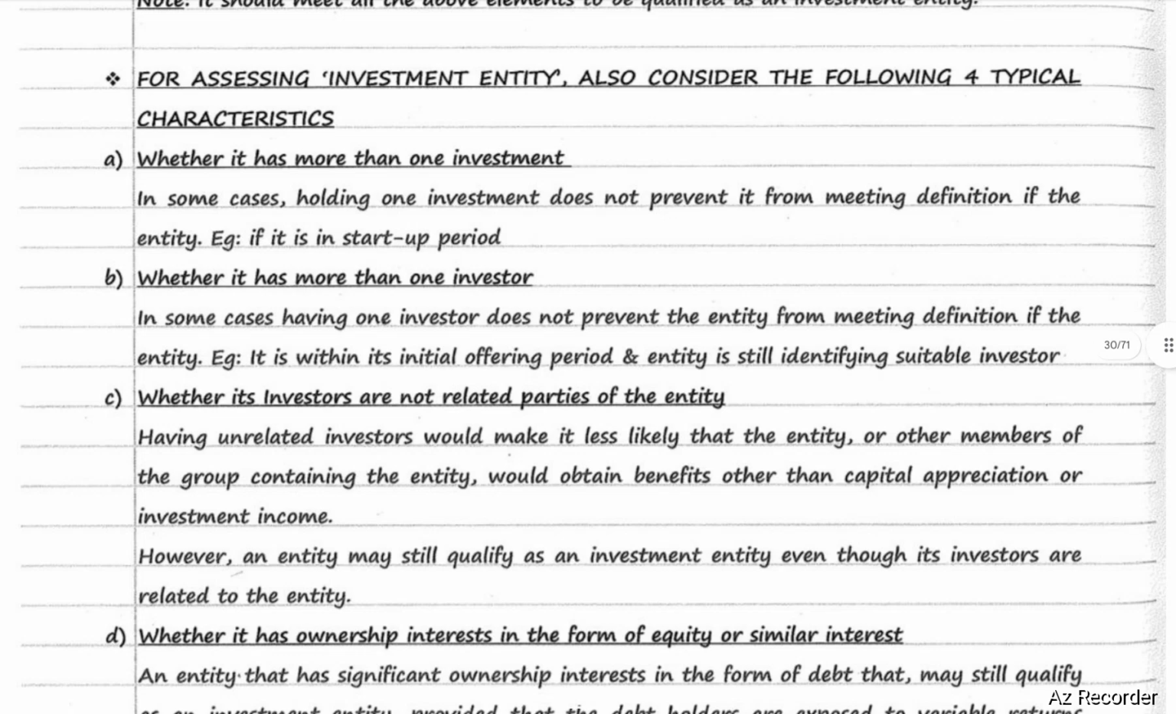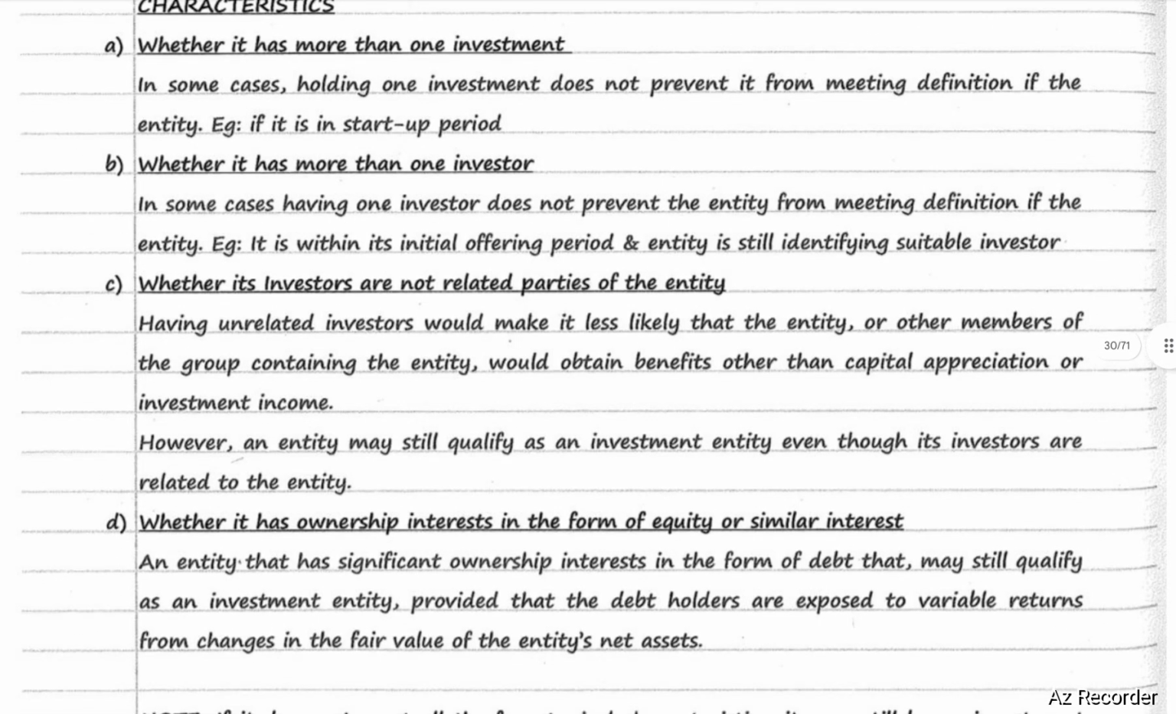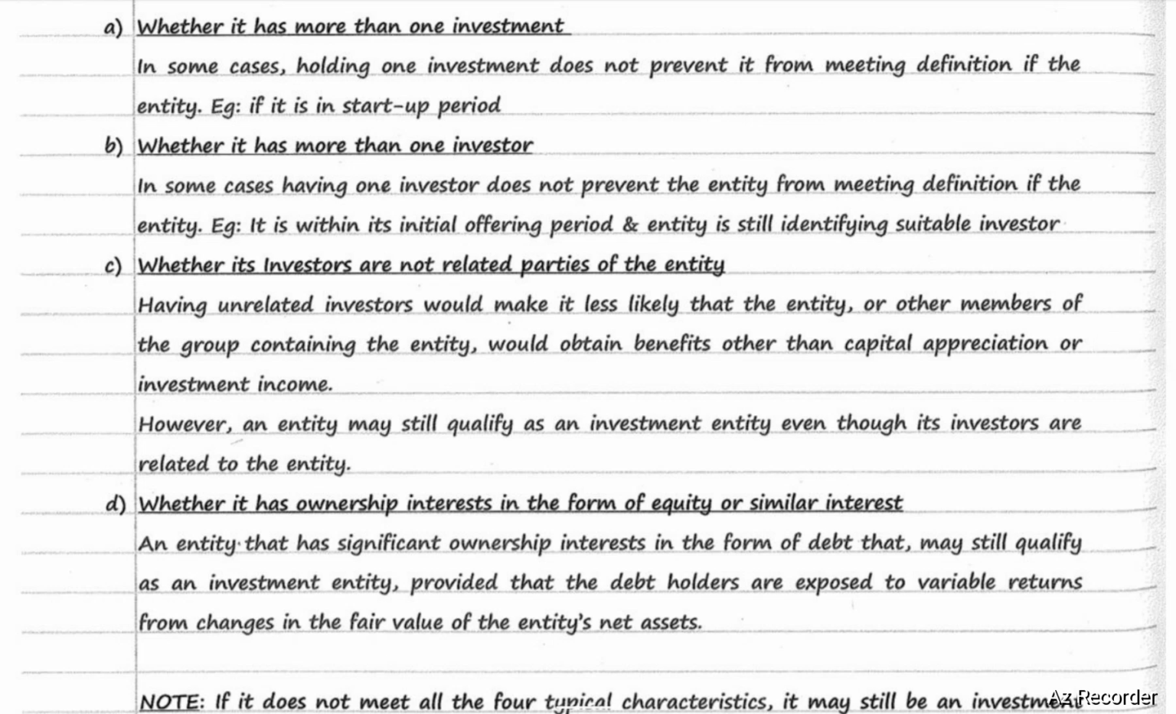For assessing investment entity, also consider the following four typical characteristics: whether it has more than one investment. In some cases, holding one investment does not prevent the entity from meeting the definition of investment entity, for example, if it is in startup period. Whether it has more than one investor. In some cases, having one investor does not prevent the entity from meeting the definition of investment entity, for example, if it is within its initial offering period and the entity is still identifying a suitable investor.